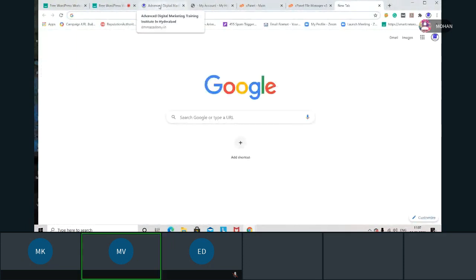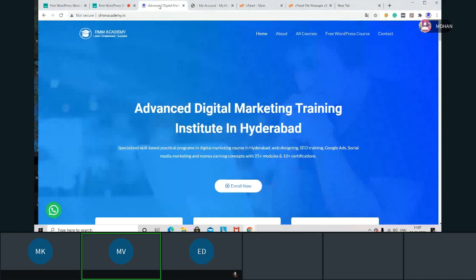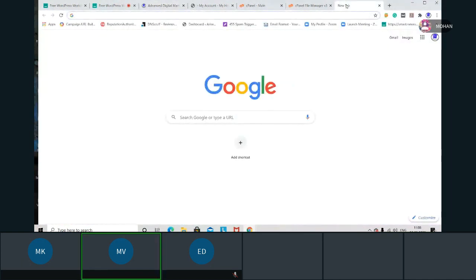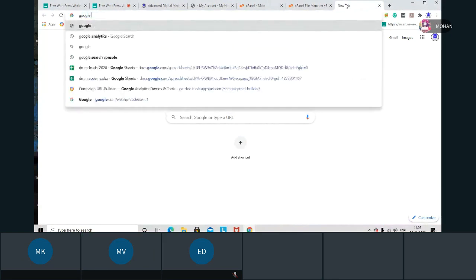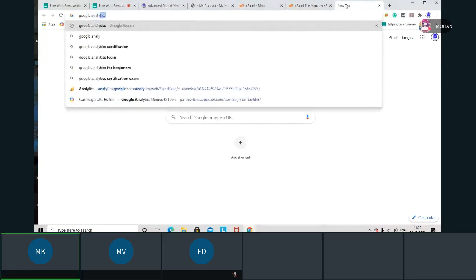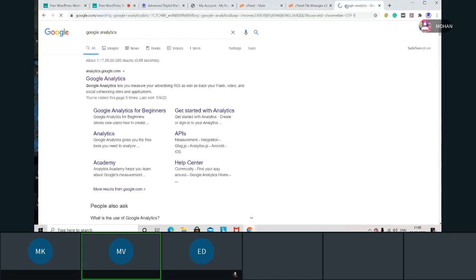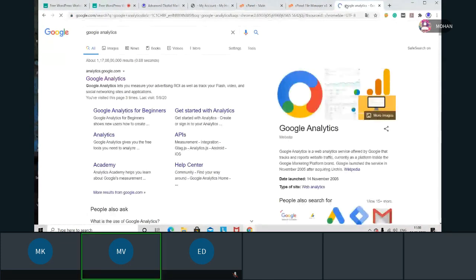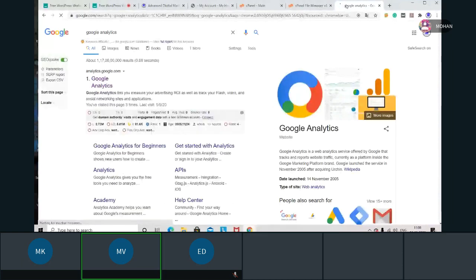Now do one thing, everyone go to this website by using your mobile. Okay, by using your mobile. I'll show you one example. Which website will you go to? dmmacademy.in. If you go to this website, now I can show you why you have to know that file manager, and why you have to know those files.